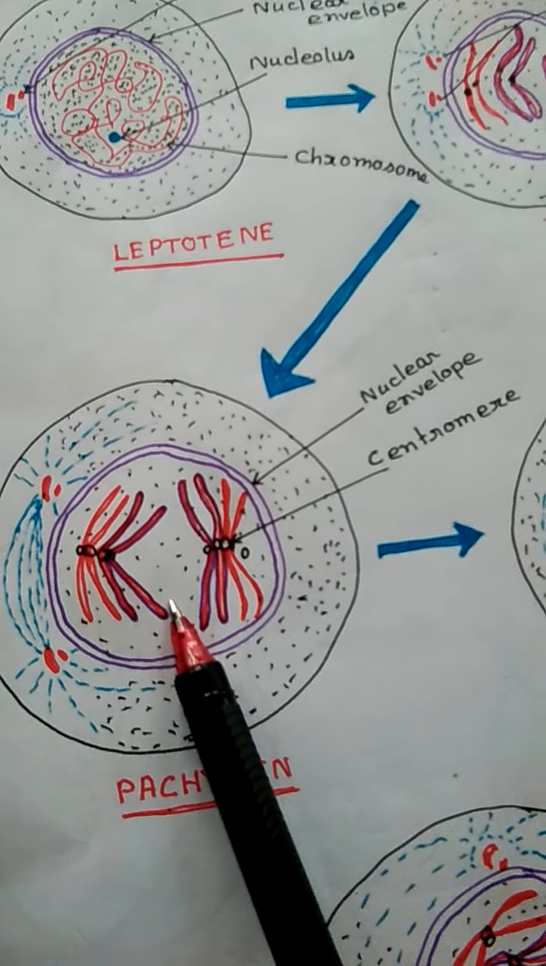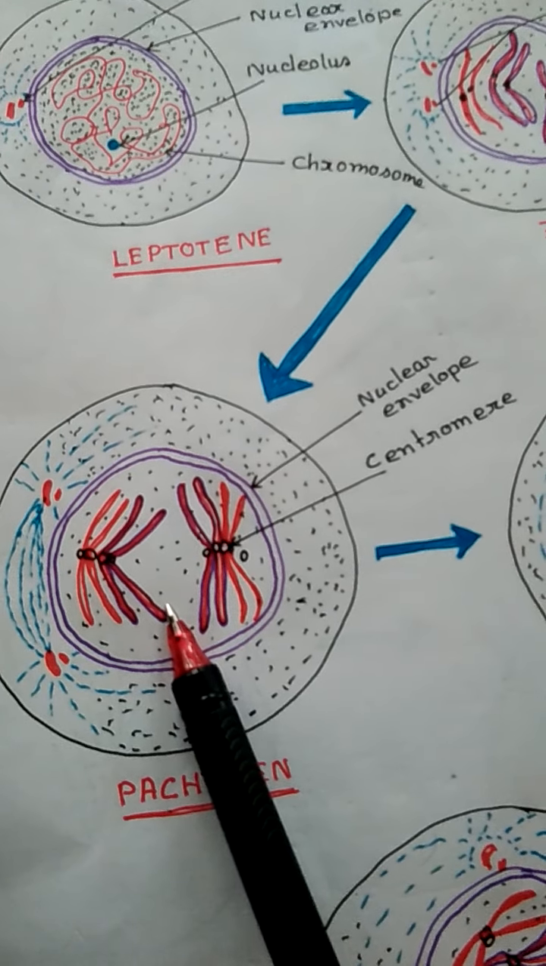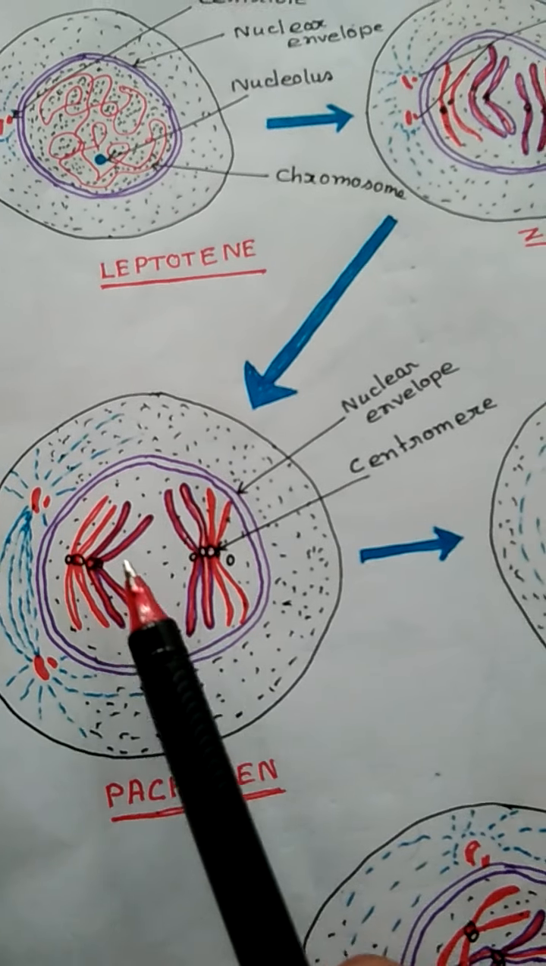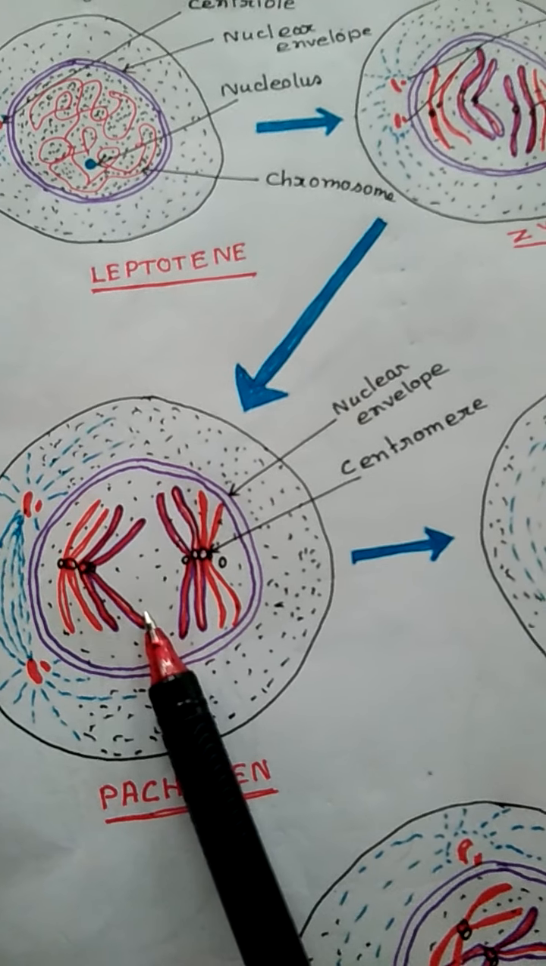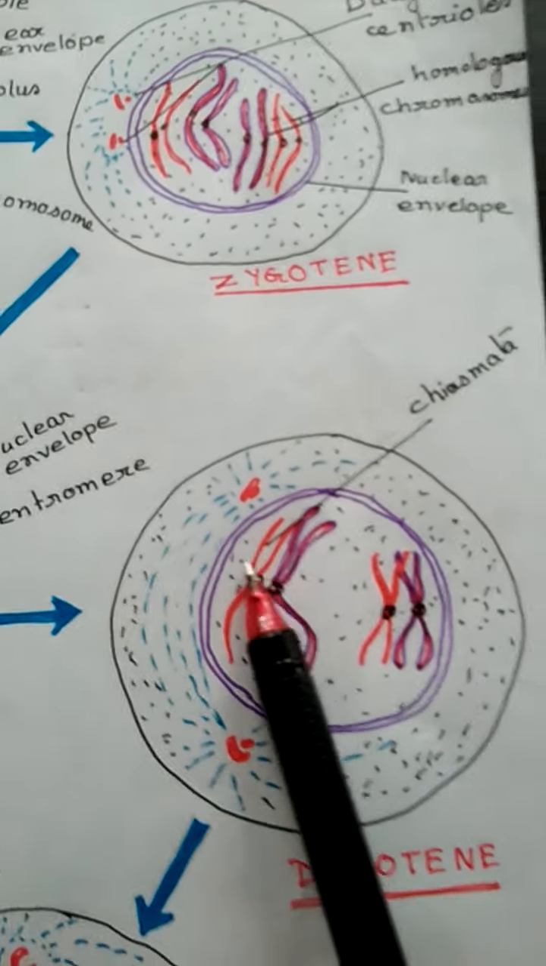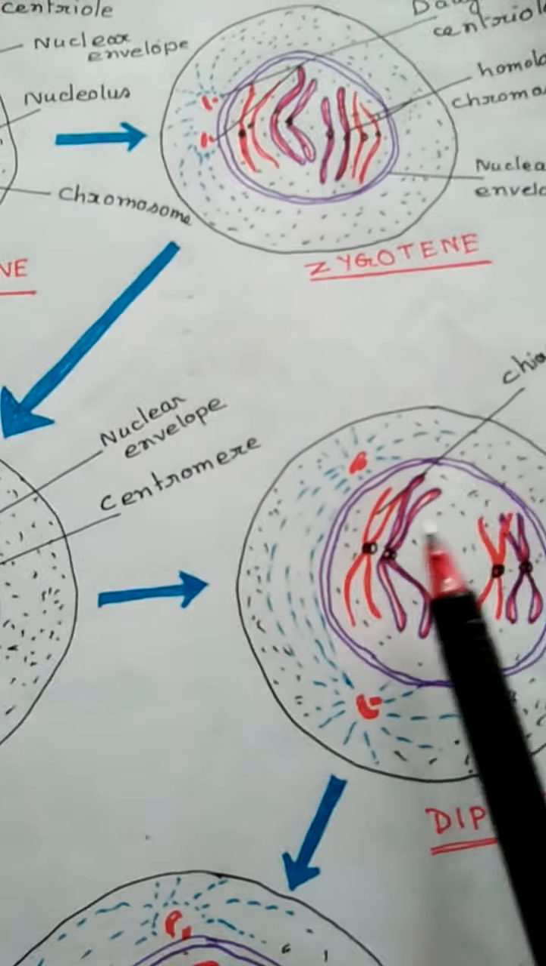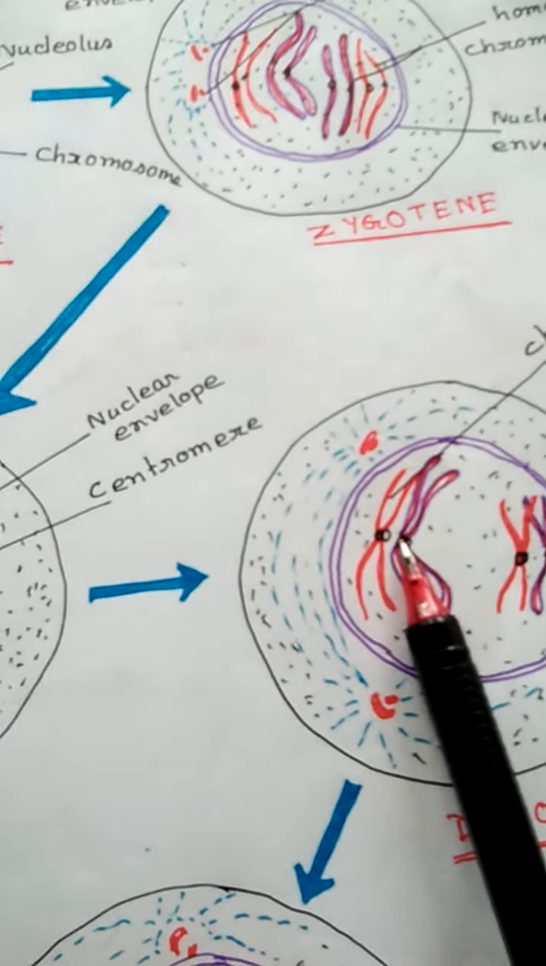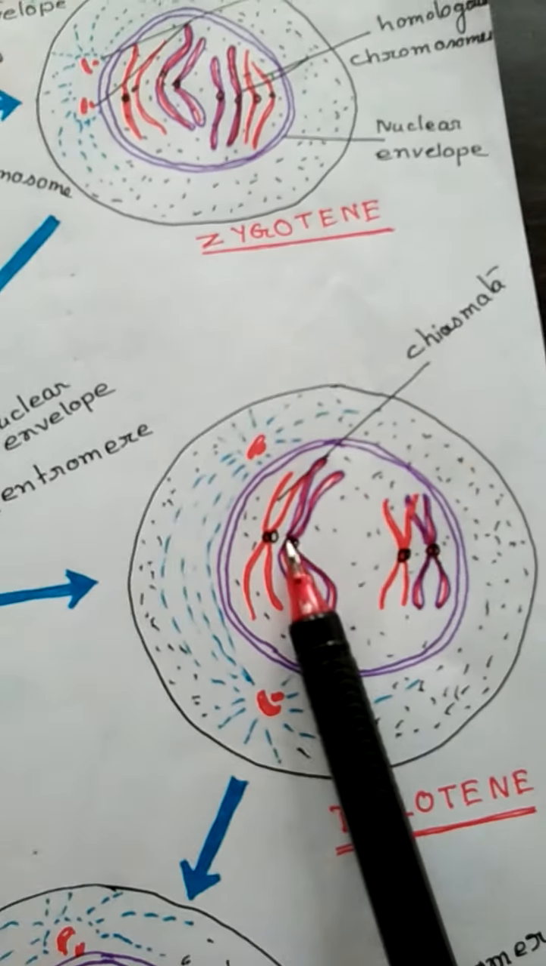During this crossing over, these paternal and maternal characters are intermixed by the formation of the chiasmata. Here I am showing you that by the formation of the chiasmata, they are interchanged. So that is the pachytene stage.